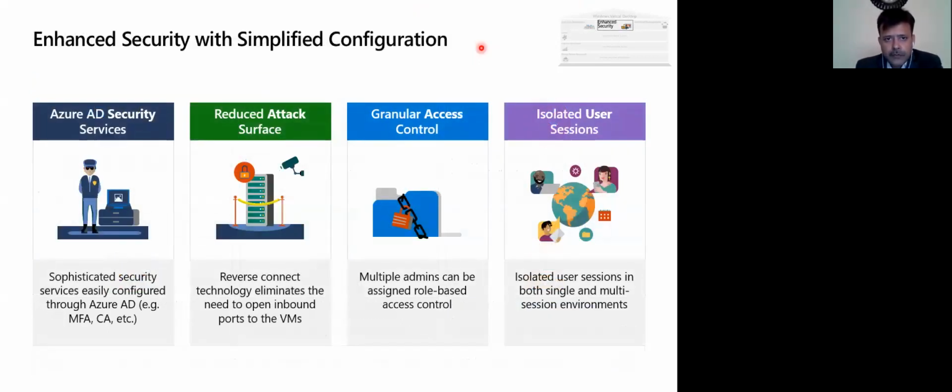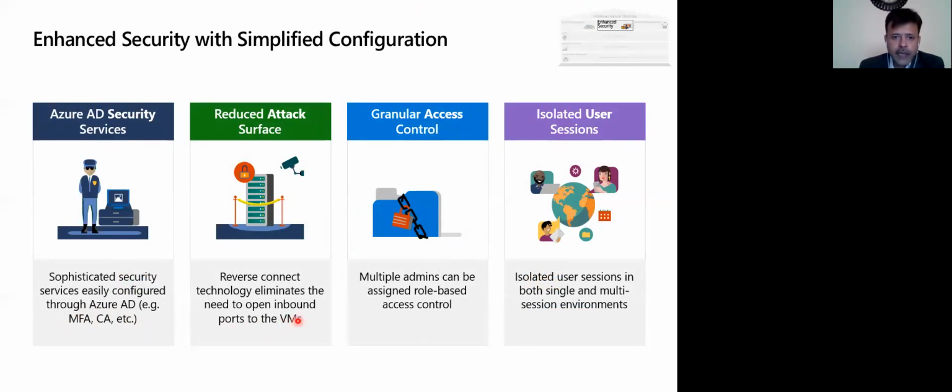Right. So coming to the second value, which is enhanced security with simplified configuration, right? You can use Azure AD, which is inbuilt into the Microsoft Azure platform. Azure AD can give you different security options like multi-factor authentication and conditional authorization, right? So you can use that to make your security tightly coupled.